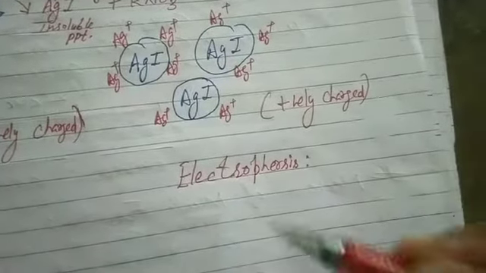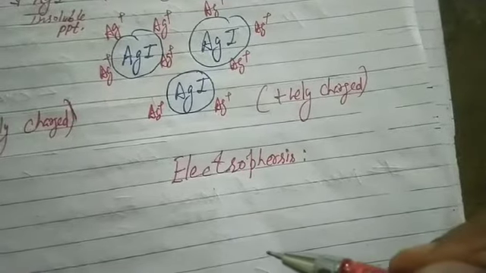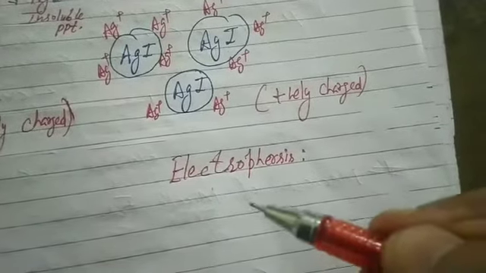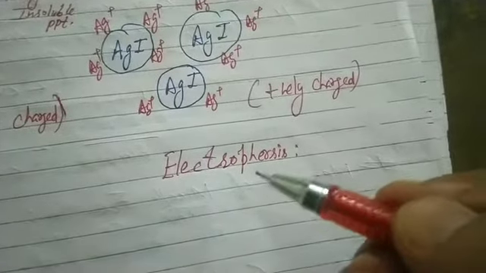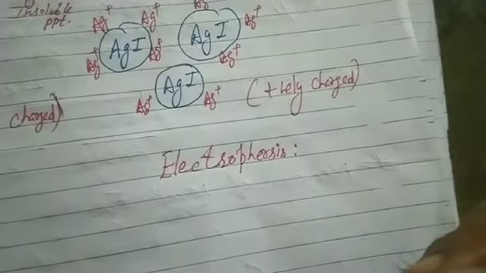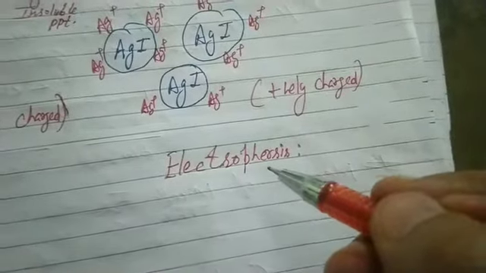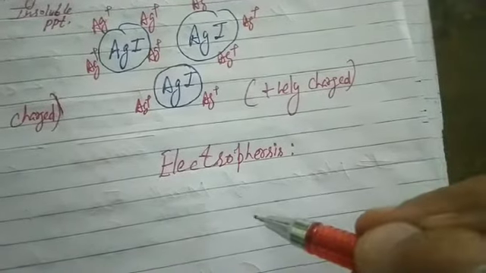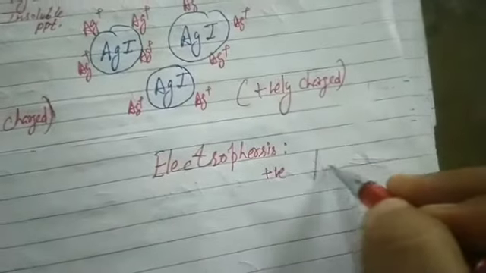Electrophoresis is a term also used in biology, a laboratory technique used to separate DNA, RNA or proteins based upon their charge. But in chemistry, electrophoresis is the movement of colloidal particles under the influence of an electric field. They carry either positive or negative charge.